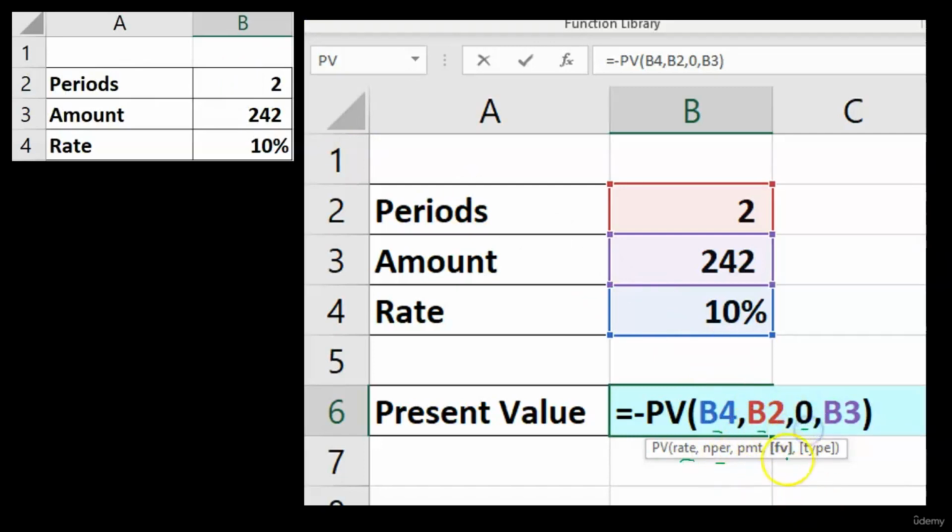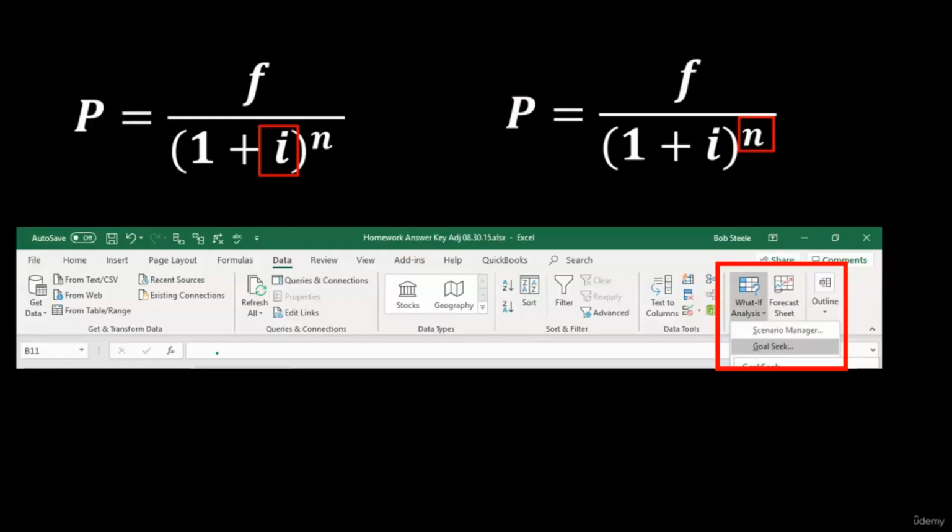And then we have the 0 because we manually entered the 0 because, again, that's an annuity payment. This isn't an annuity. This is present value of 1, comma. And then we have the future value, meaning this is the amount that we're going to get in the future that we need to present value. So there's the 242. That's picked up in cell B3, the 242. And so if we hit enter, that'll give us our function, which will be the 200.